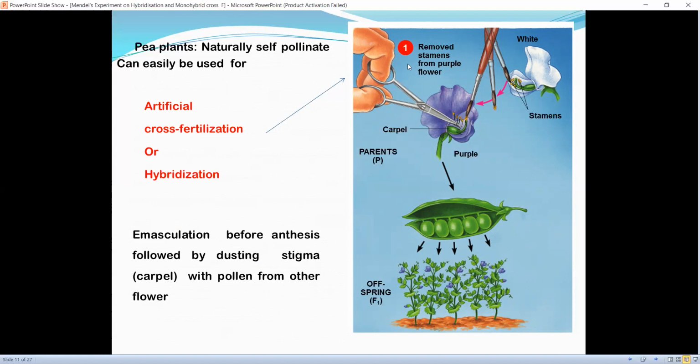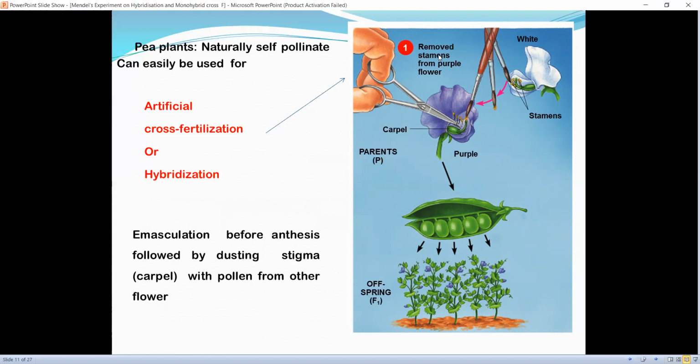Now in the first step, you can see that there are two types of flower colors, purple flower and white flower. The purple flowered plant's carpel is being used, and the white flower plant's pollen grains are being used.